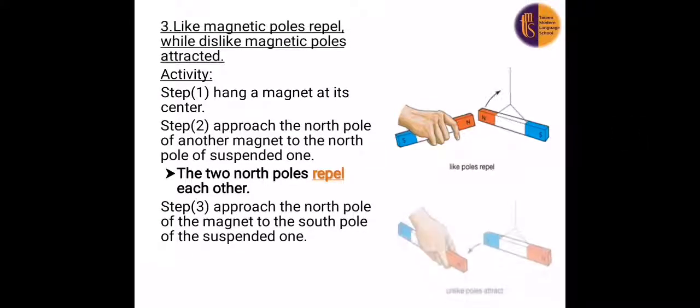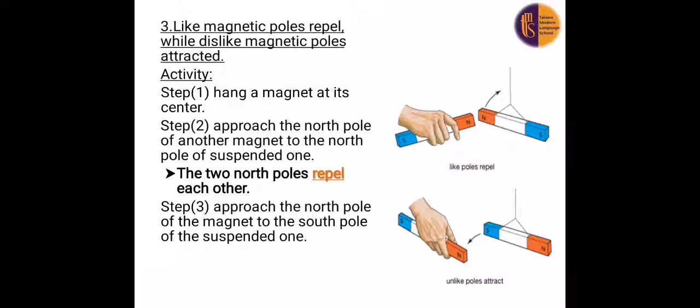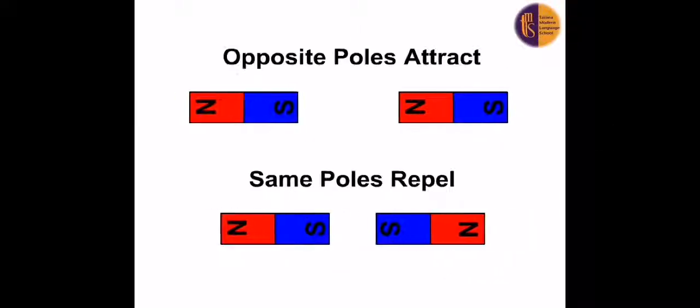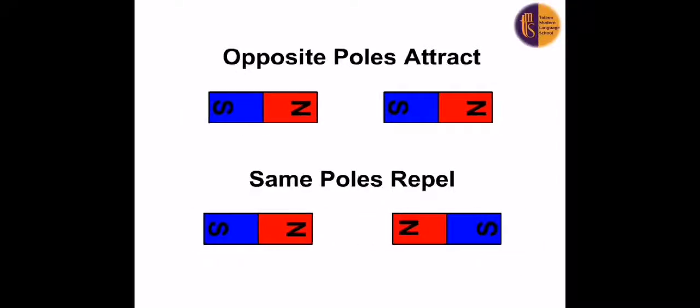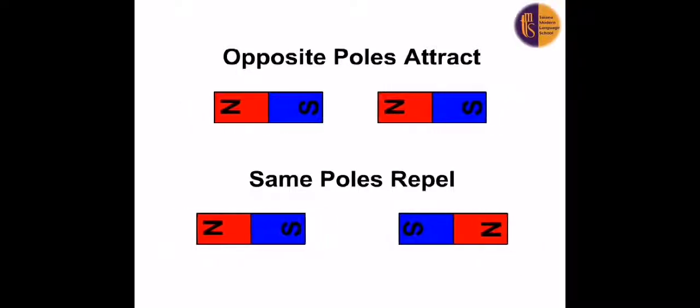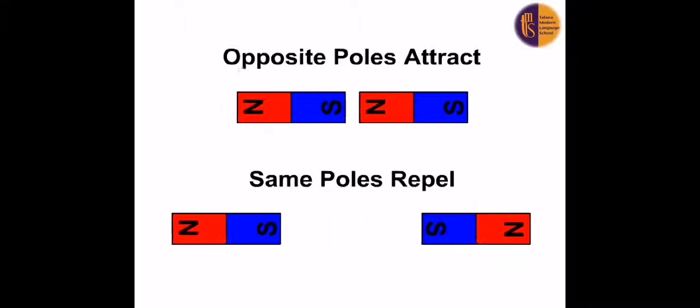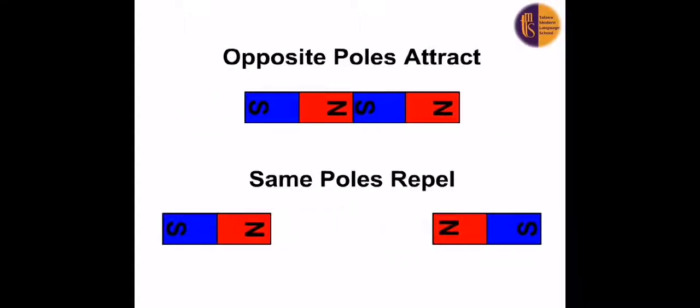And when we approach the north pole of the magnet to the south pole of the suspended one, what happened? They will attract each other. Like here in the picture, we can see the opposite poles attract but the same poles repel, or unlike poles attract but like poles repel.